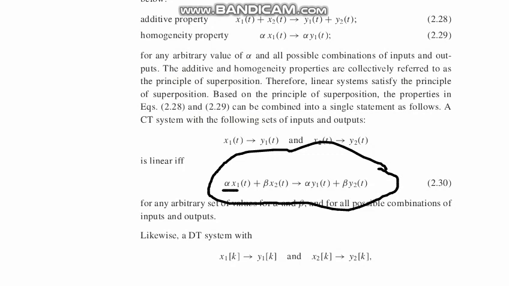Both can be written like this: alpha x1(t) plus beta x2(t) gives alpha y1(t) plus beta y2(t). That covers both the additive property and the homogeneity property, and alpha and beta are arbitrary values. You can put any value according to the math. So we are heading towards the mathematical problems after that. That is the condition.